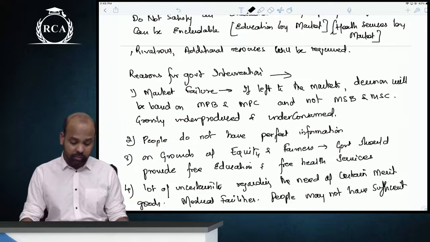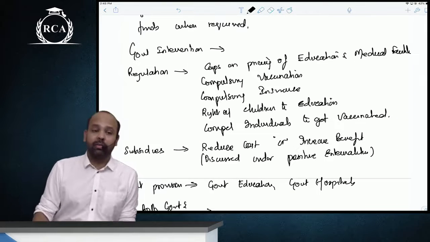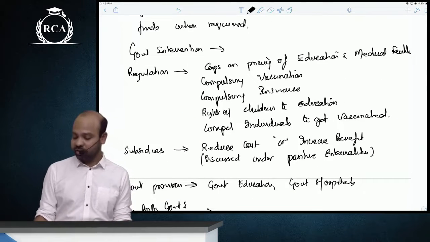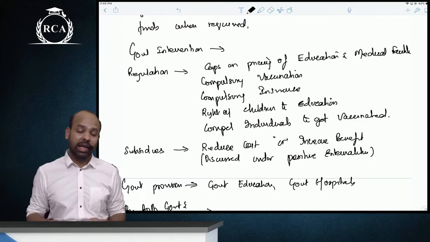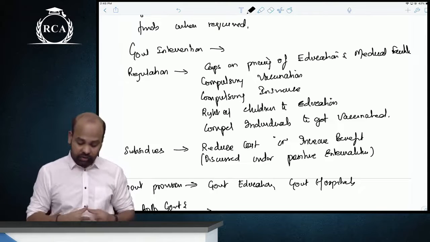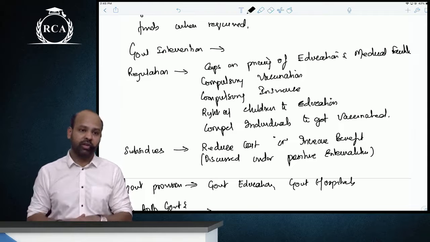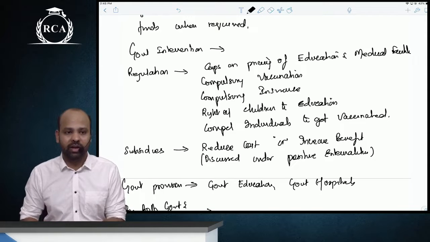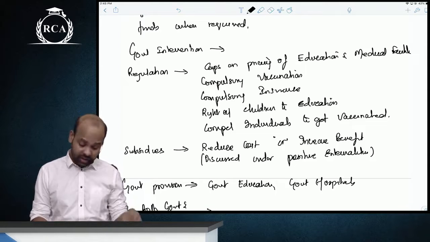So what can the government do to intervene here? Government can have regulations. Regulations can be, say, capping the prices of education and medical facilities, compulsory vaccination, compulsory insurance, the right of children to education, compelling individuals to get vaccinated. All of these are regulations.